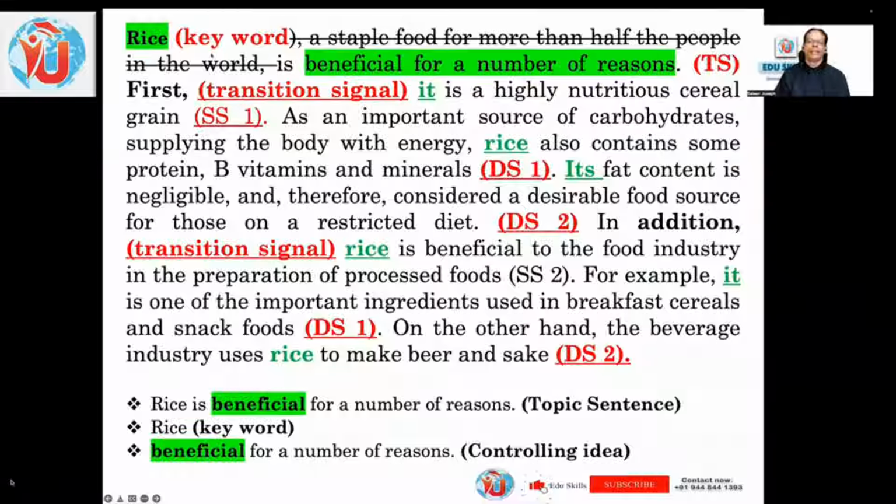And it again refers to rice. So supporting sentence 1 is highly nutritious cereal grain. The nutrition element of rice is the first supporting sentence. Why did they say it's beneficial? For many reasons. What are the benefits? First benefit, it is nutritious. I don't want to read it again because you heard it. Again, you see rice is being repeated here, referred to by a pronoun, and repeated again.